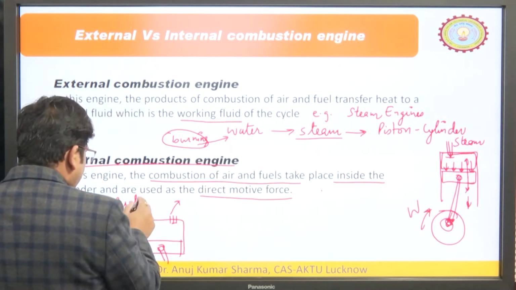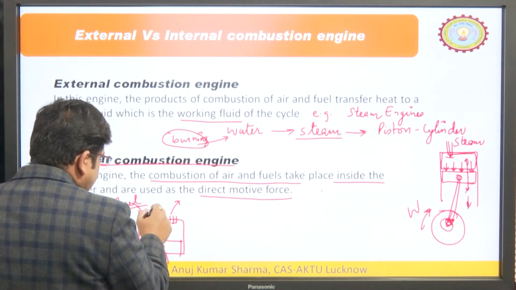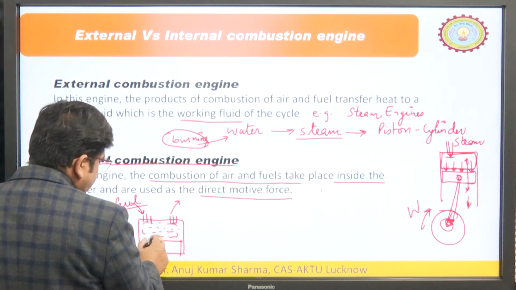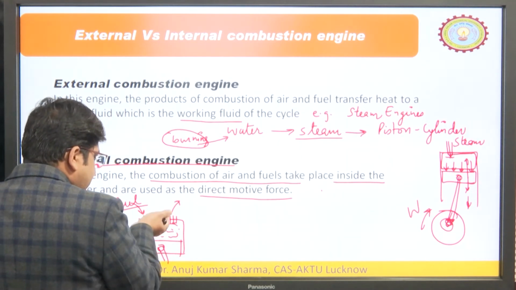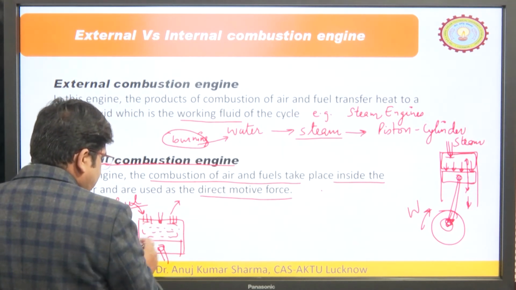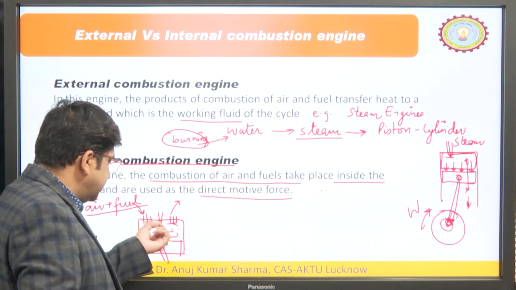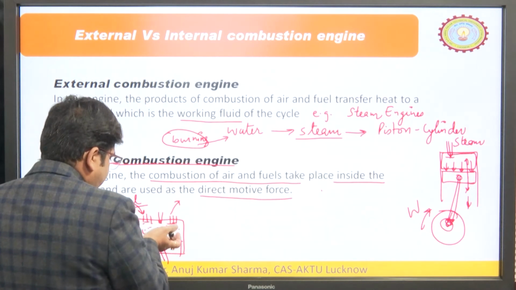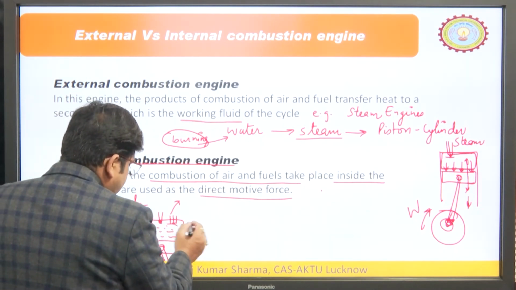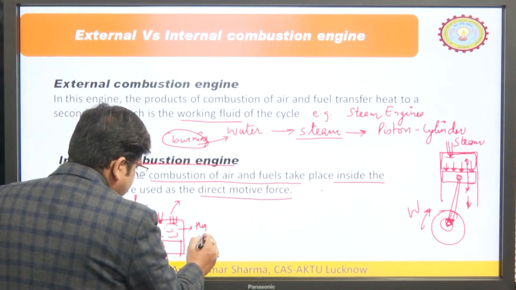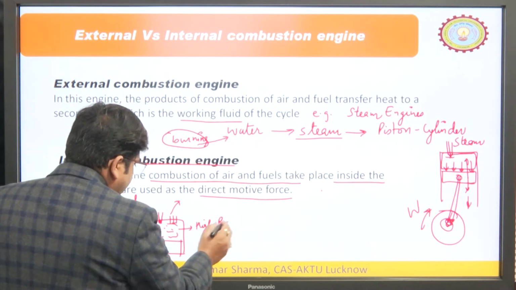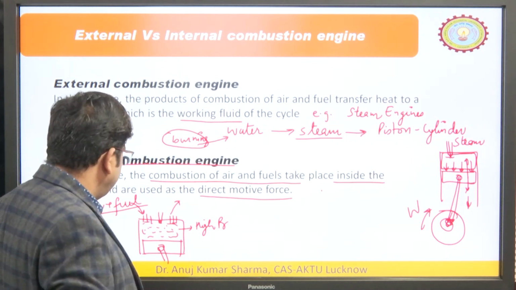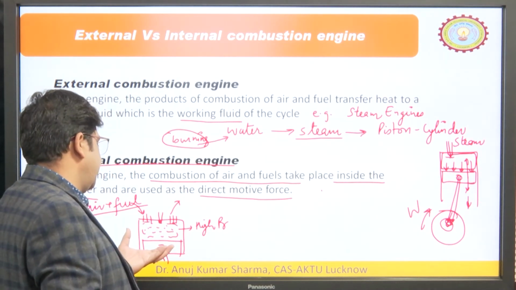So, what are we doing? We are supplying the air and fuel mixture inside the engine cylinder. In the suction stroke, it comes inside the engine cylinder, then we compress it, and here we have the spark plug. When this mixture is compressed to a high pressure, we generate the spark using the spark plug, and at this moment the ignition of the fuel takes place.